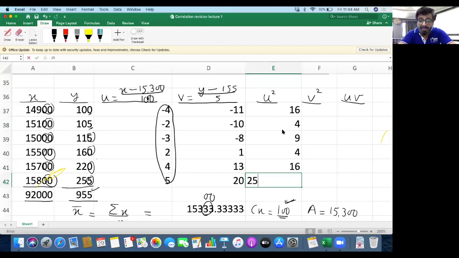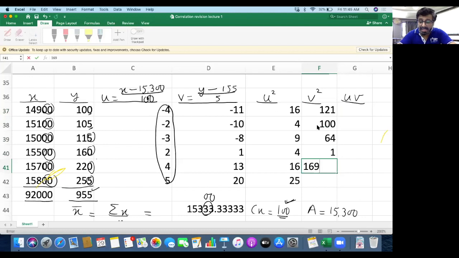And 5 square will be 25. Same way, v square means all the values of v are going to be squared. So 11 square will be 121, 10 square will be 100, 8 square will be 64, 1 square will be 1, 13 square will be 169, 20 square will be 400.